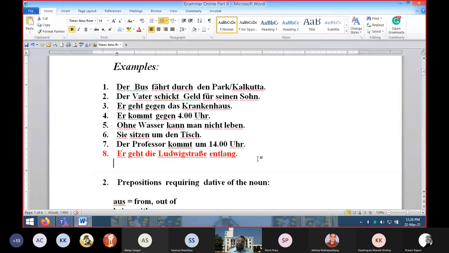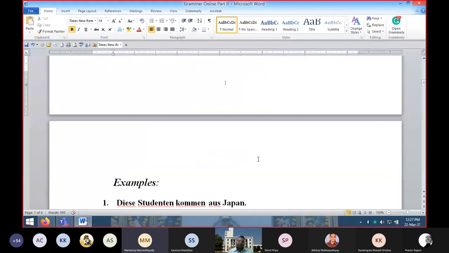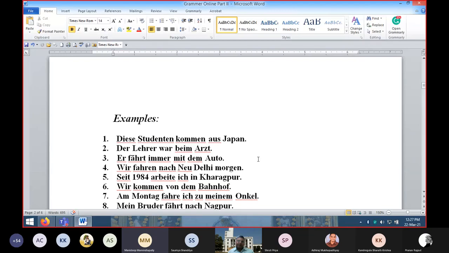Yes, sir. So there is this example, right? Der Lehrer war beim Arzt. So there we use beim. That's a contraction, preposition plus article, bei plus dem. So can we alternatively also use bei dem? Yeah, you can write. Here beim is written, but if you wish, you can write bei dem Arzt, no problem. Both are correct.